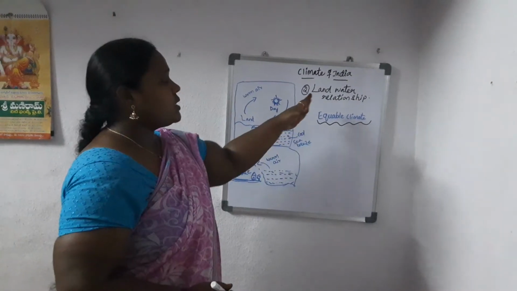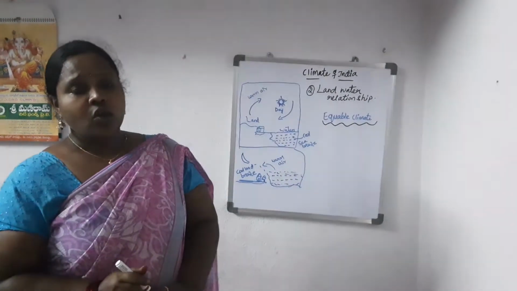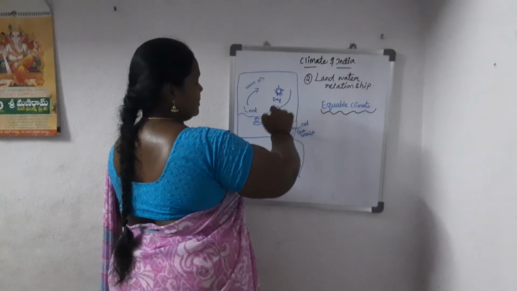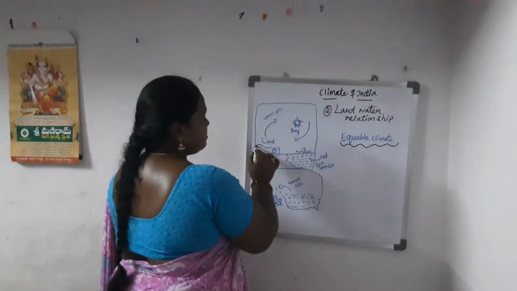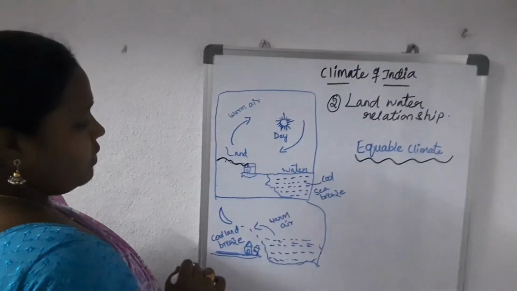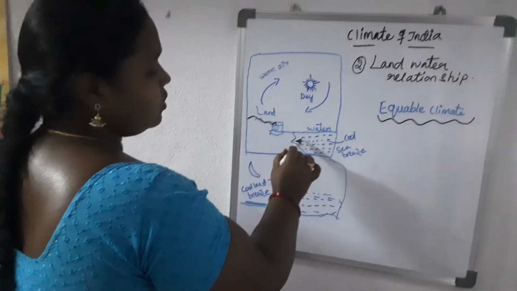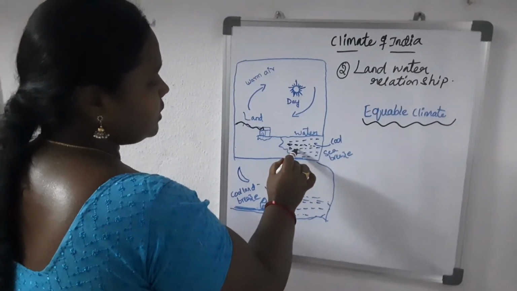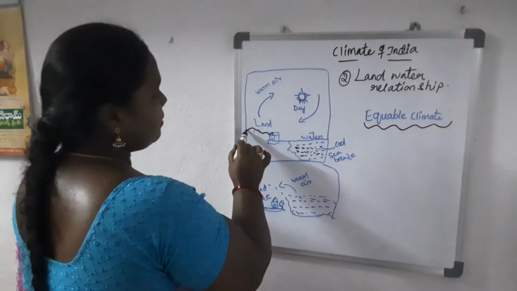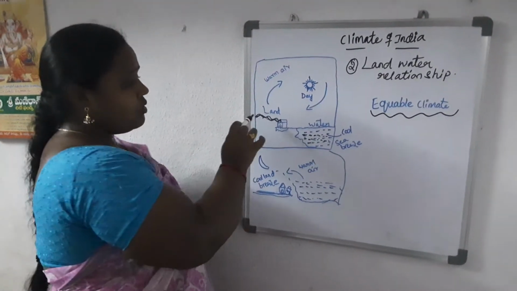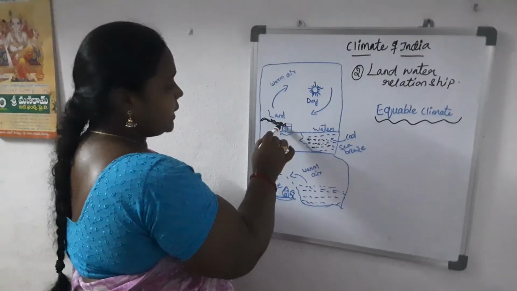Now if you want to understand the land-water relationship: during the daytime the land becomes very hot. The water takes time to become hot, it gradually becomes hot, but the land absorbs more heat and is quickly heated up.